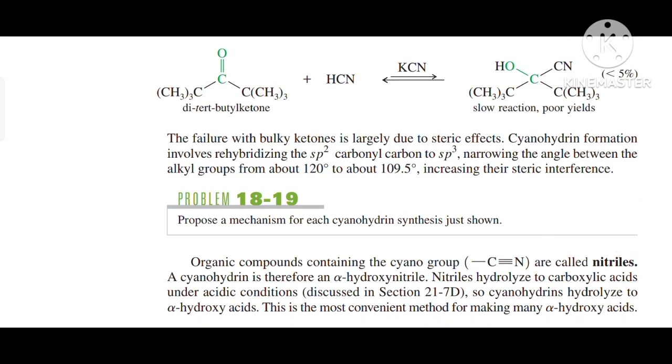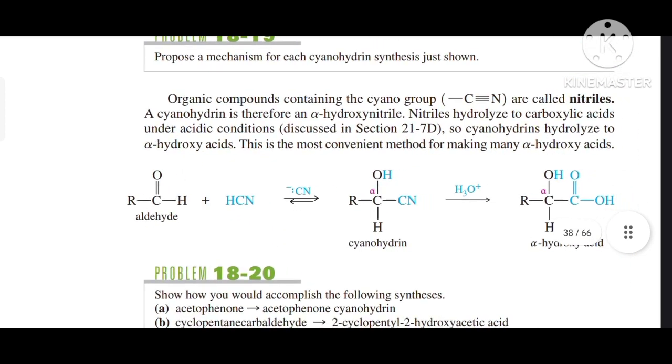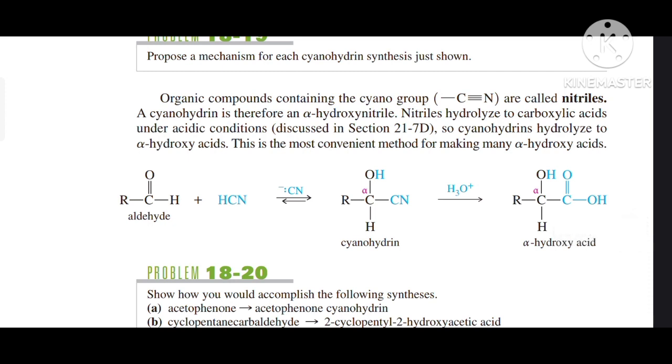Cyanohydrin formation involves rehybridizing the sp2 carbonyl carbon to sp3, narrowing the angle between alkyl groups from about 122 to about 109.5 degrees, increasing their steric interference. Organic compounds containing a cyano group, that is C triple bond N, are called nitriles. A cyanohydrin is therefore an alpha hydroxynitrile.